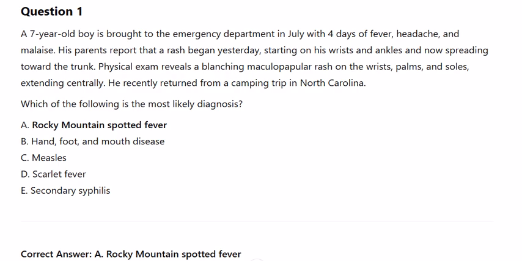A. Rocky Mountain Spotted Fever. B. Hand, foot, and mouth disease. C. Measles. D. Scarlet fever. E. Secondary syphilis. Correct answer, A.